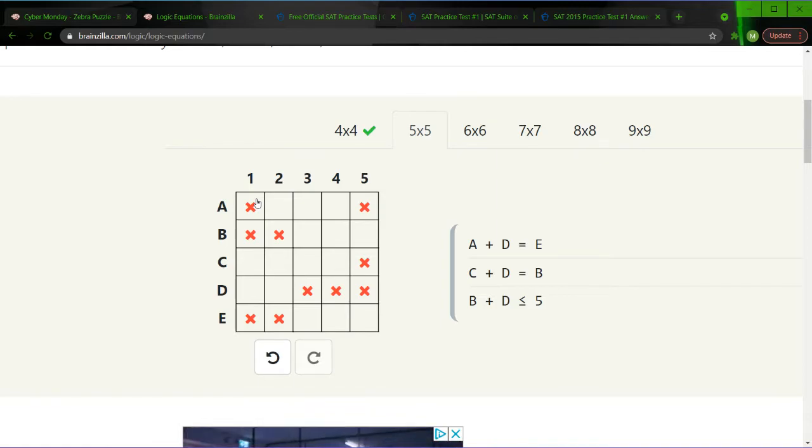So now we're going to have to use our brain and think just a little bit. We might have to do some plugging and chugging just to whittle it down. But yeah, we have A plus D is equal to E, and C plus D is equal to B. Here we can subtract these two equations from each other and move them around to be A plus B is equal to C plus E. So the sum of A and B is the same as the sum of C and E.